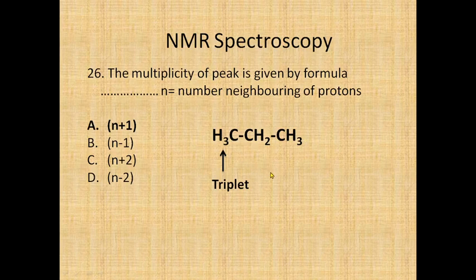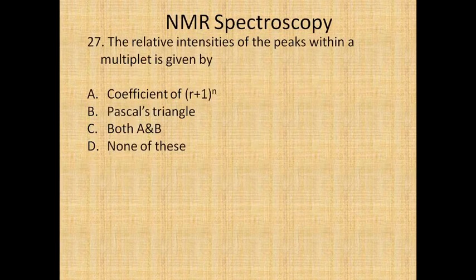So 6 plus 1, so CH2 appears as a septet in the PMR. And this other CH3 is very similar to the first: two neighboring protons, so it will also appear as a triplet. So n plus 1 is the formula for finding the multiplicity of peaks.